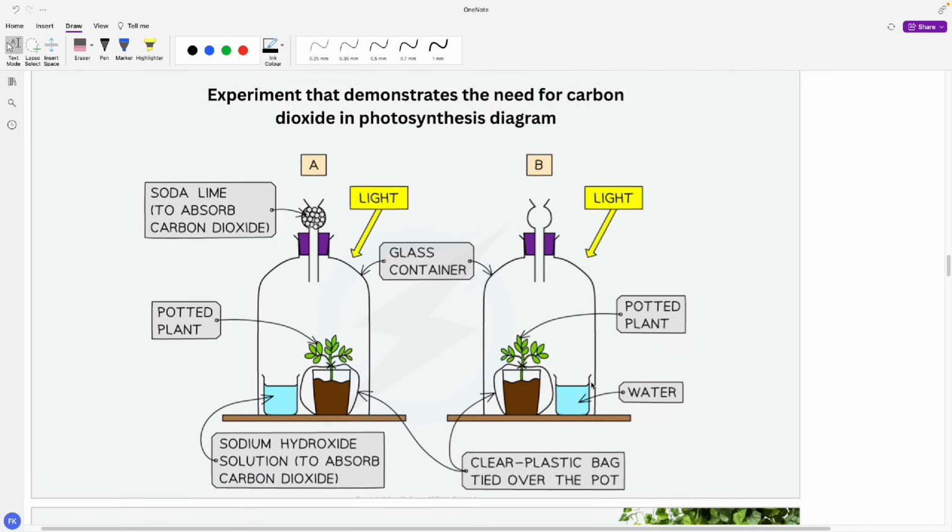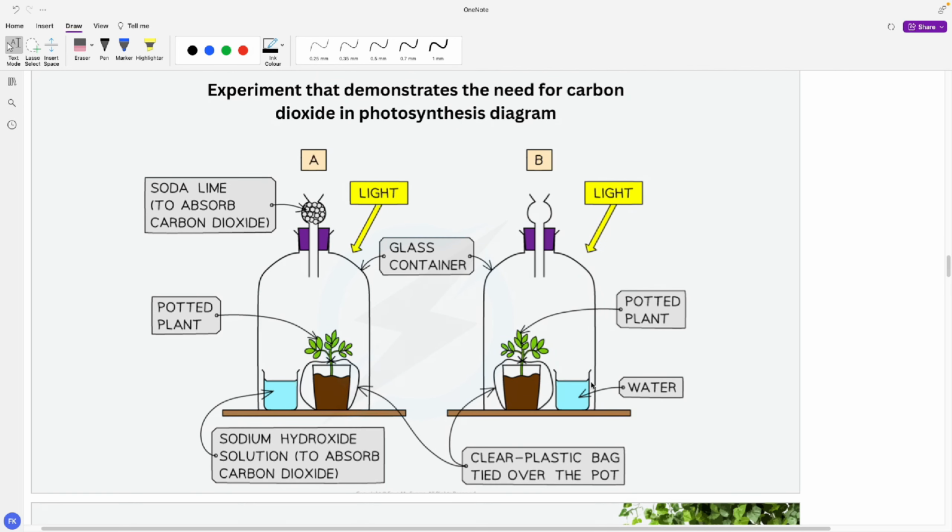Now let's demonstrate the need for carbon dioxide. As we all know, for photosynthesis to occur we need carbon dioxide, right? For example, this is a jar where we have sodium hydroxide. Sodium hydroxide absorbs carbon dioxide, so the plant doesn't get carbon dioxide.